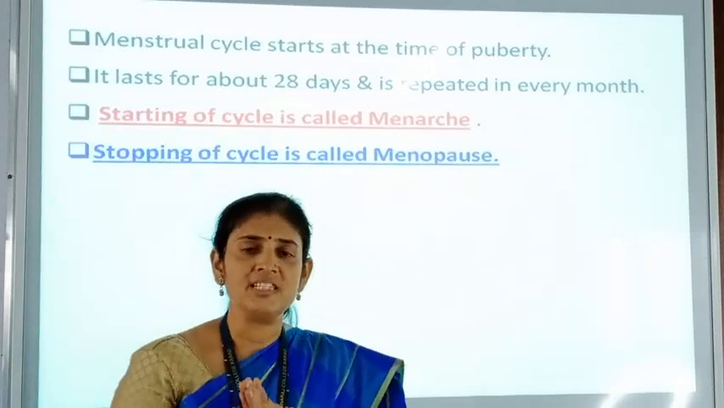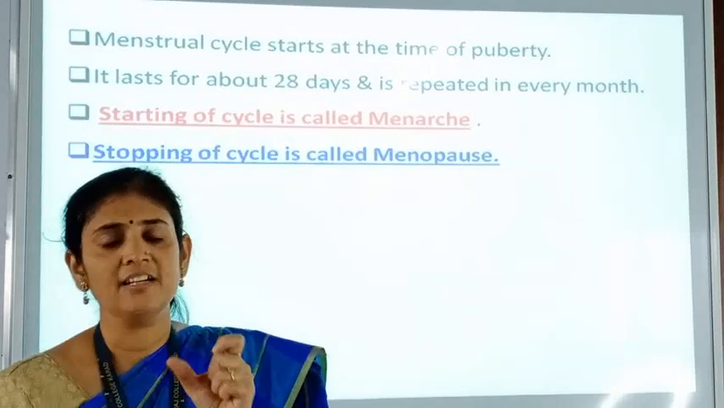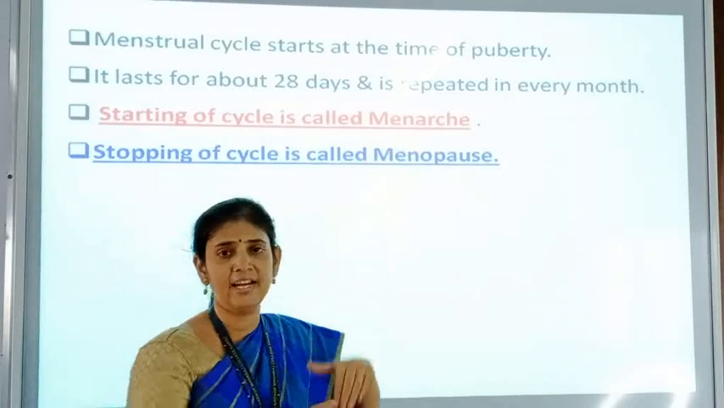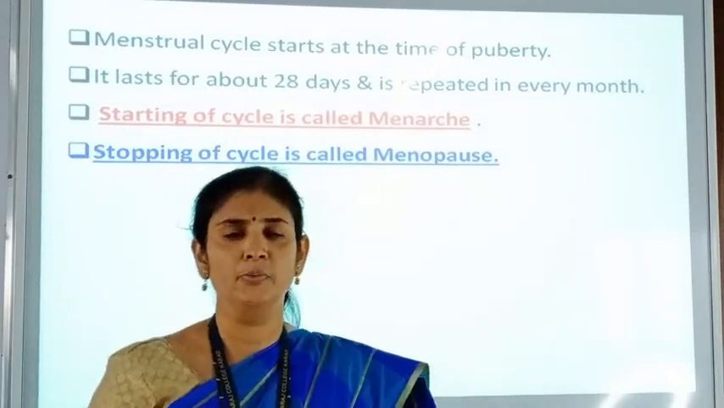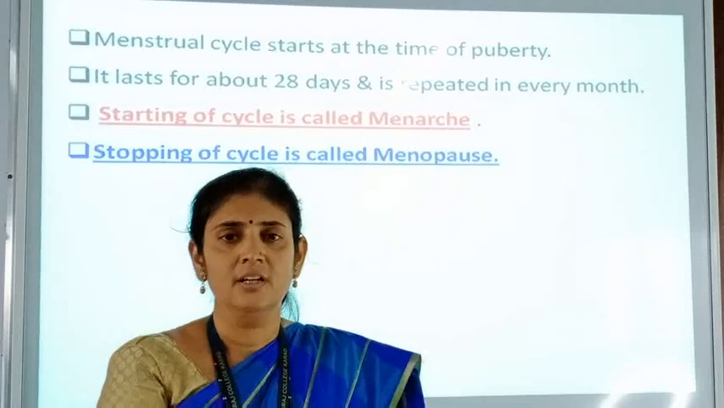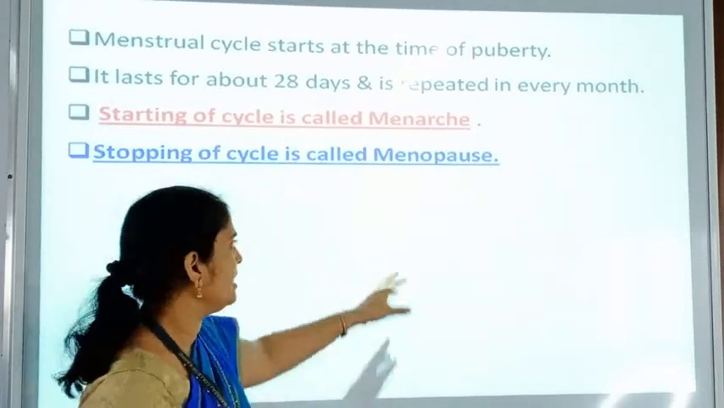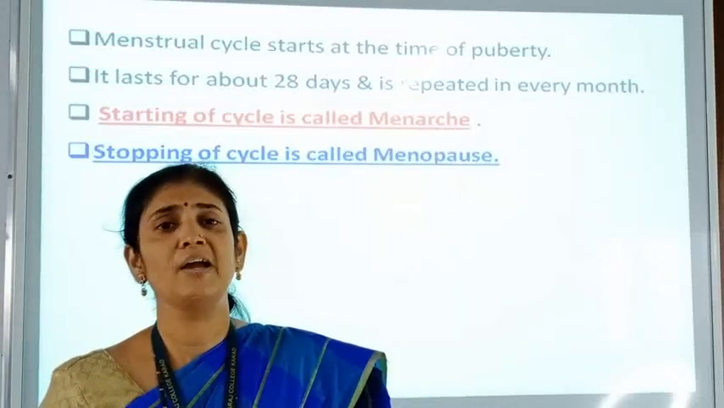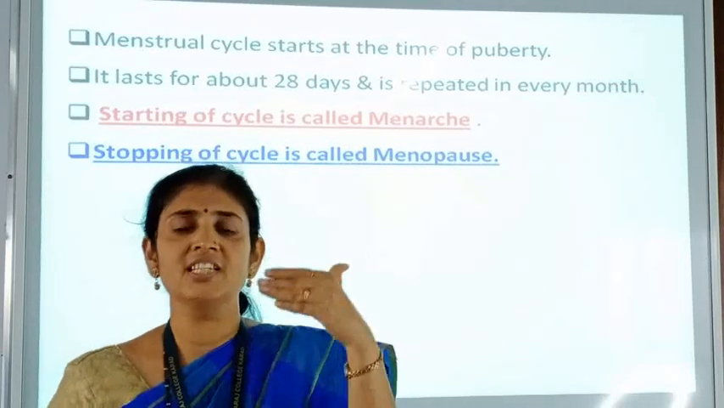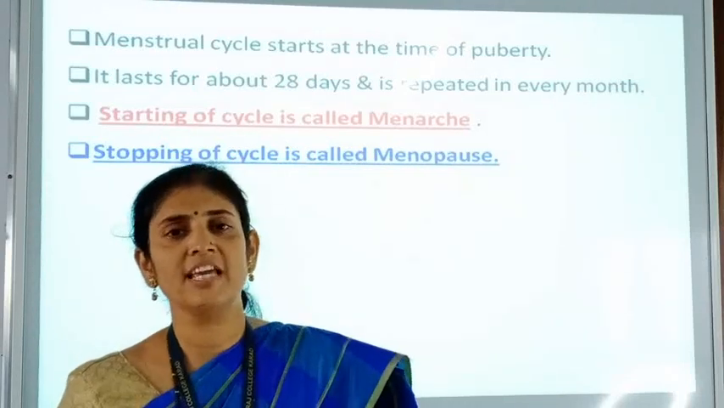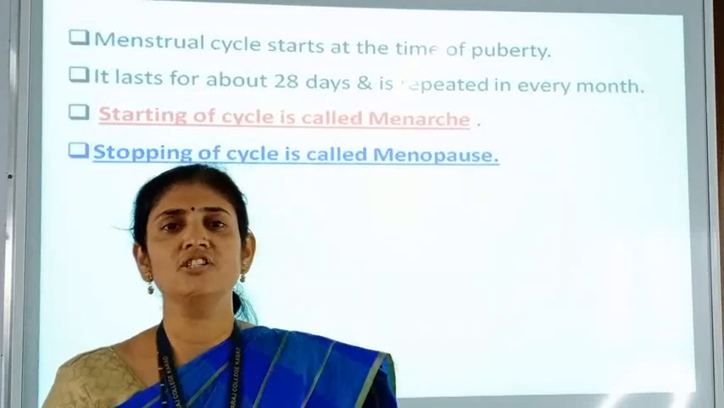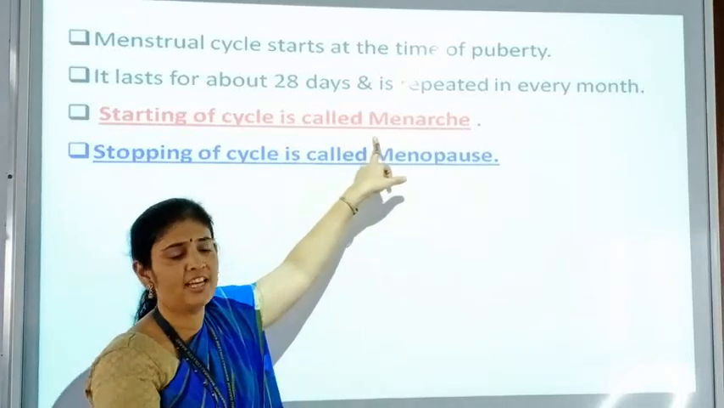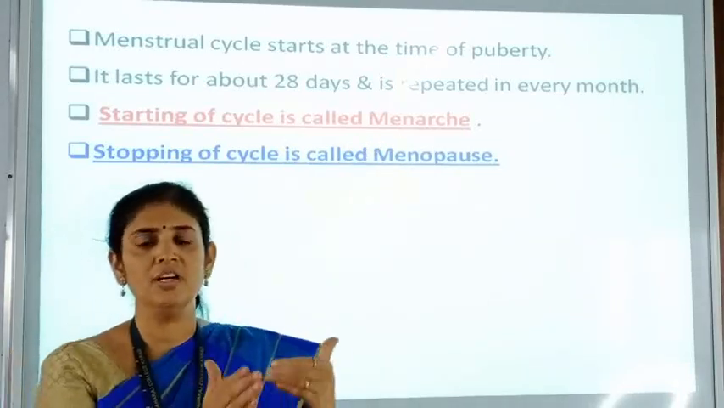When the menstrual cycle starts in the female body, that condition is called menarche. So the starting of the cycle is called menarche, and at the age of 45 to 55, this cycle stops, and this stopping of the menstrual cycle is called menopause. So we have to remember, menarche means starting of the menstrual cycle and menopause means stopping of the menstrual cycle.